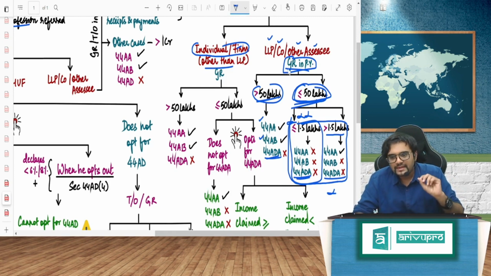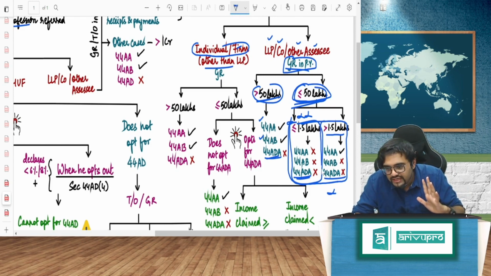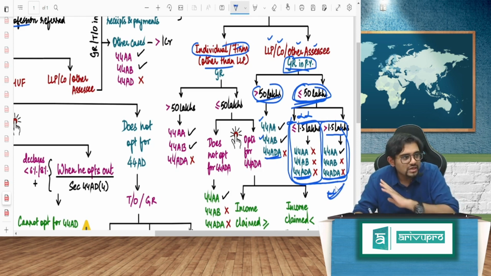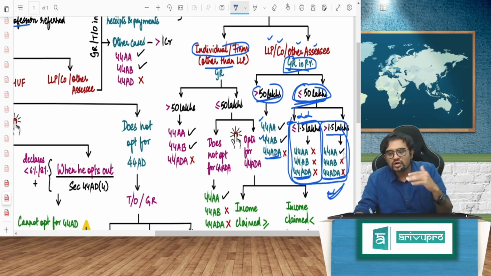So, hold on. LLP, company, other SSE, gross receipts in the previous year more than 50 lakh: 44ADA will anyway not come. I told you why. 44A and 44AB will come. If it is less than or equal to 50 lakh, if you just want to stick to this right hand column, you can stick to the right hand column and close it. What will happen? I'll tell you. So 44A will come, because income is more than 1.5 lakh.